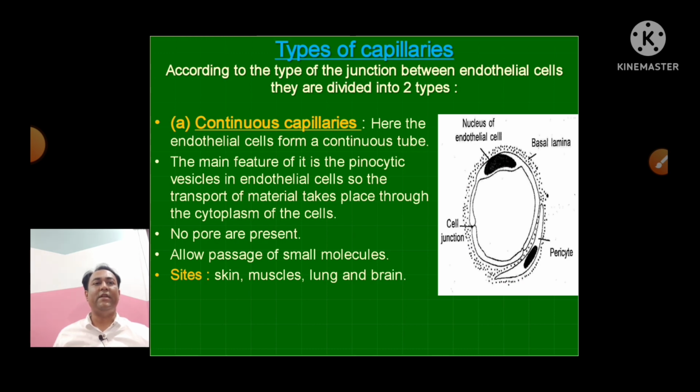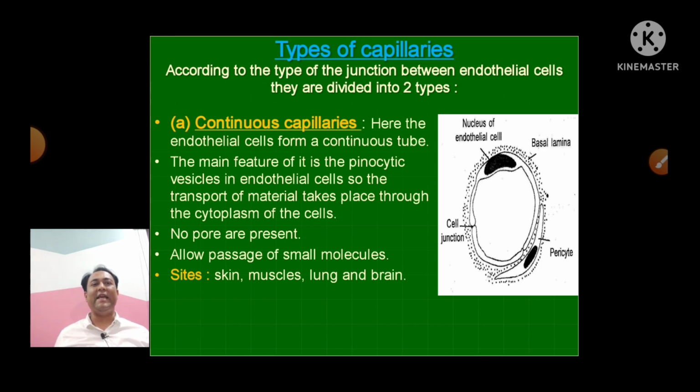According to the type of the junction between endothelial cells, they are divided into two types. So अभी मैंने बोला ना जैसे कि there is only one single cell layer present here. तो जो सेल्स हैं उनके बीच में गैप है या नहीं है उसके बेसिस पे वो दो टाइप में डिवाइड होती है. One is continuous capillaries and the second is fenestrated capillaries.